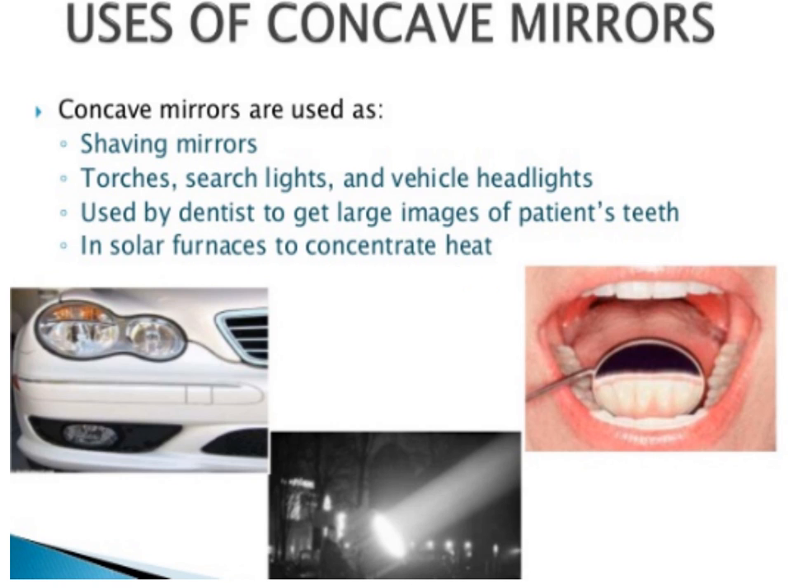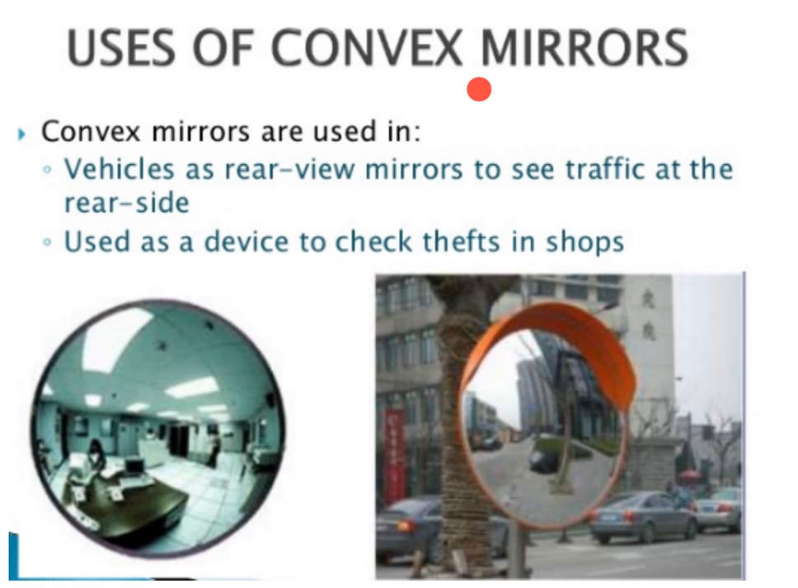Then what are the uses of convex mirrors? Convex mirrors are used in vehicles as rear view mirrors to see the traffic at the rear side. They are also used as a device to check for thieves in shops.